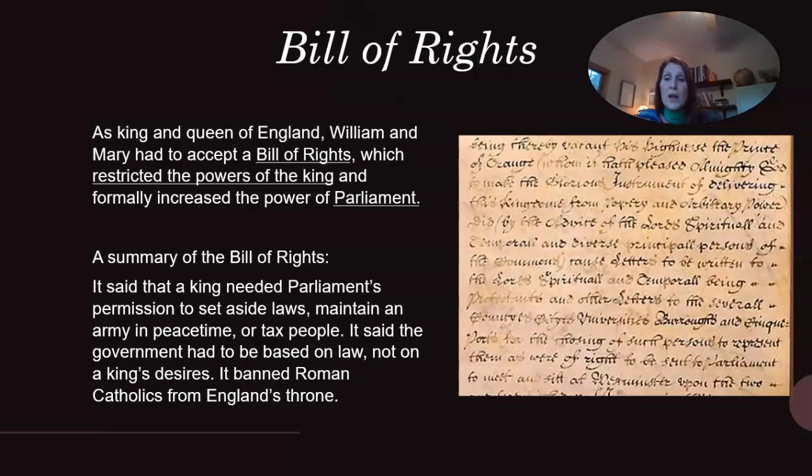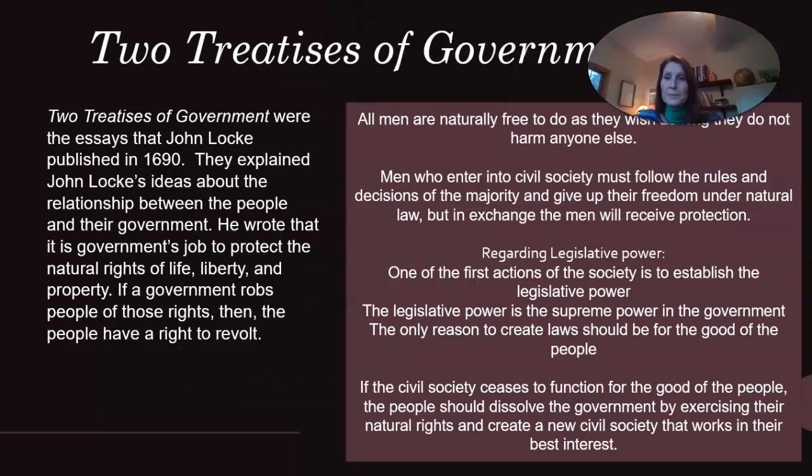A summary of the Bill of Rights. It said that a king needed Parliament's permission to set aside laws, maintain an army in peacetime, or tax people. It said the government had to be based on law, not on a king's desires. It banned Roman Catholics from England's throne. So you can see there, it was the start of not allowing one person to have absolute power.